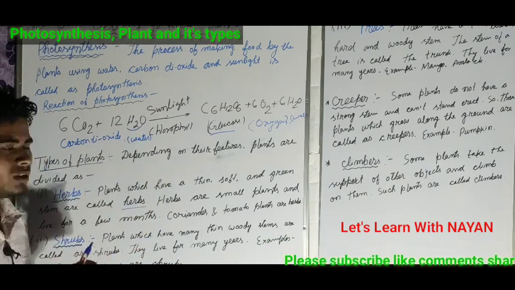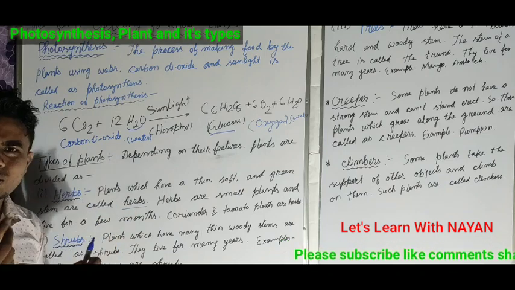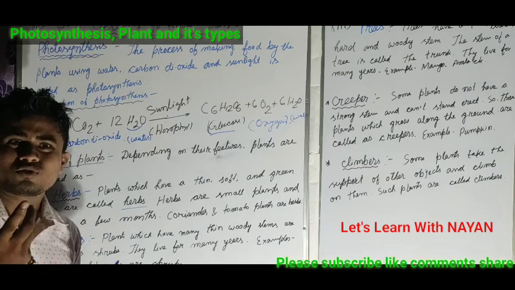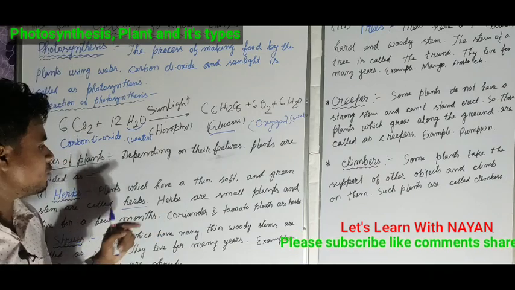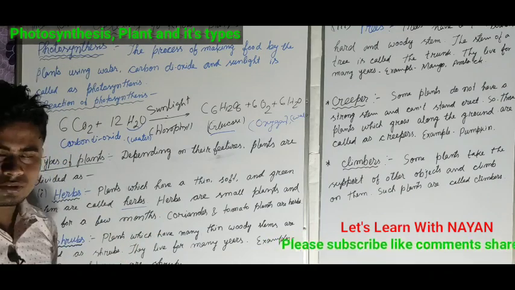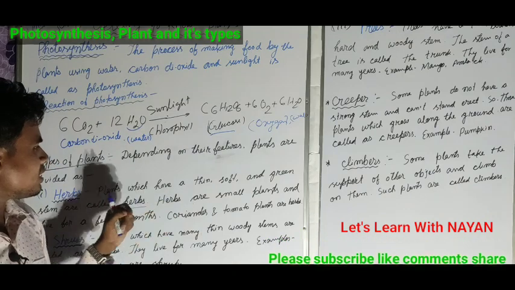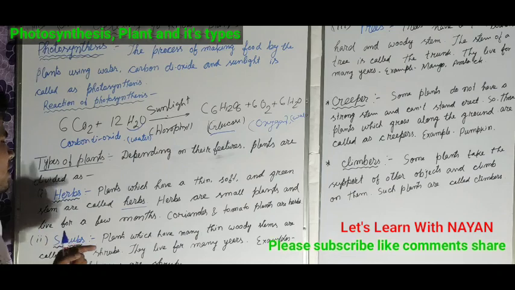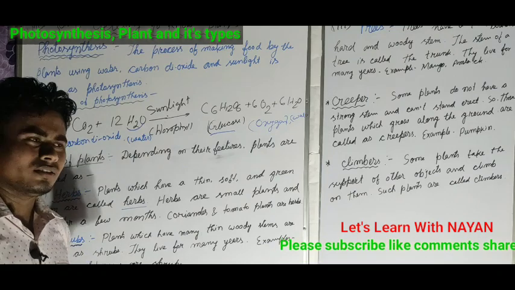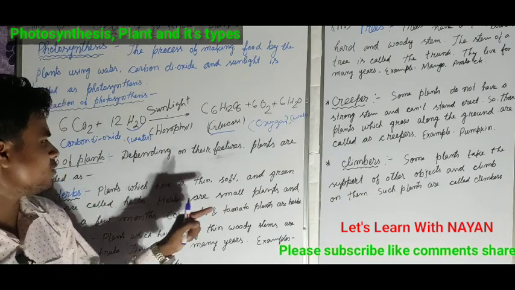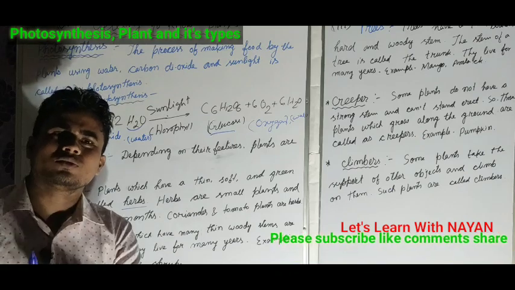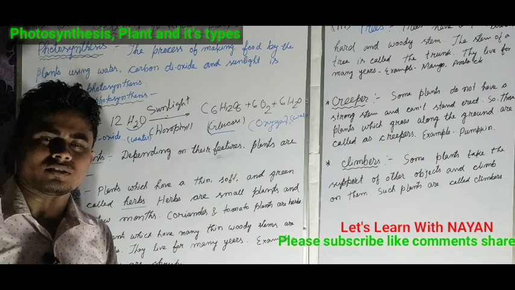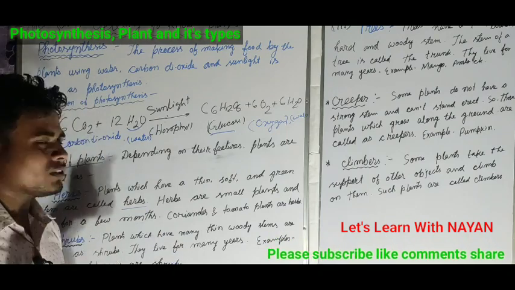So when a plant has a thin, soft, and green stem, it is known as a herb. We can see coriander, and also tomato. These are all examples of herbs. Simply we can say that herbs are small plants and live for a few months. If we cultivate coriander or tomato, after near about 1 or 2 months we just collect it. Then it automatically dies.